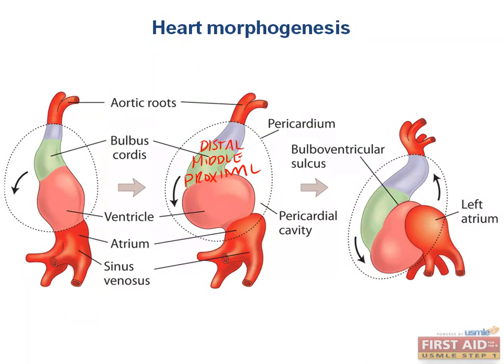So the distal, middle, and proximal segments: the proximal portion is really close to this ventricle. This is the primitive ventricle eventually. So that means that this will become the left side. We need something to become the right side.